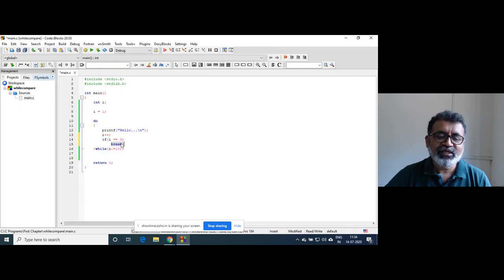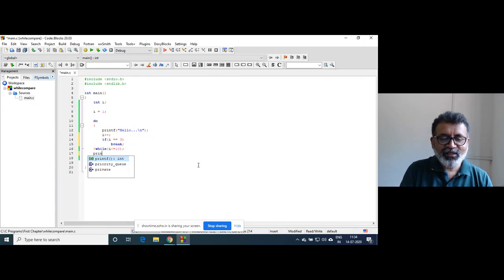So that's why this single statement is associated with this if condition, and then control goes here. What is the value of I here? 2. Whether 2 is less than or equal to 10? The condition is true, so it will go here. So it will print hello a second time. Now here the value of I becomes 3. Now here the condition becomes true, right? And this break will be executed, and this break will take control outside the while loop.